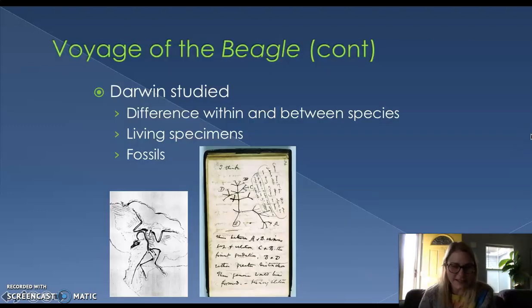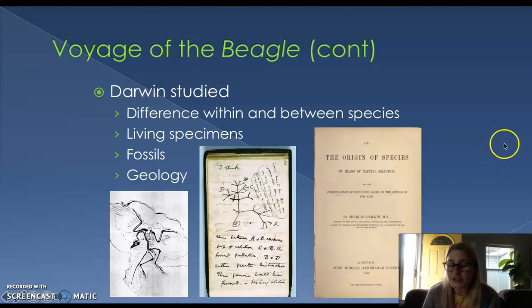So on the Beagle, he studied quite a bunch of stuff. He looked at the difference within and between species, like comparing dogs versus wolves. He looked at the differences between dogs themselves, like the difference between a Chihuahua and a Beagle and a Bulldog. He looked at living specimens. He actually collected quite a few bugs and other living organisms. He collected fossils and brought them back with him. He looked at geology, so how the shape of South America fits in with Africa. It almost looks like South America could nuzzle right into Africa there. So he's looking at the geology of things as well.